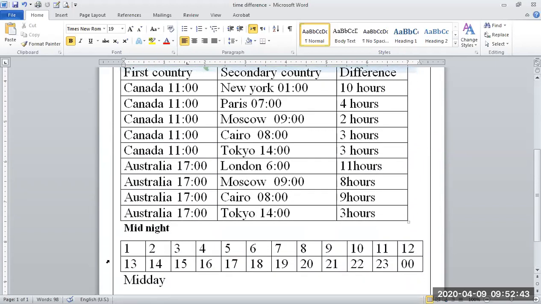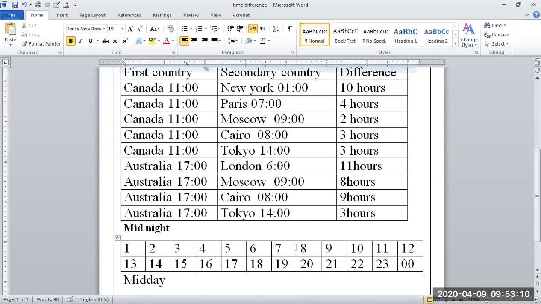And here, first of all, I explain the time. Look, this is midnight. This is 1 o'clock midnight, then 1 o'clock, then 2, 3, 4, 5, 6, 7, 8, and here we wake up. Sometimes in summer and winter the wake-up time is different because sunrise is at a different time in summer and in winter.